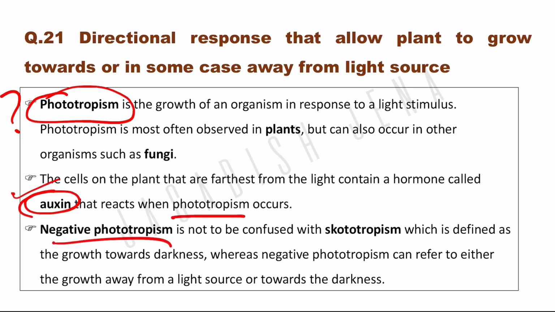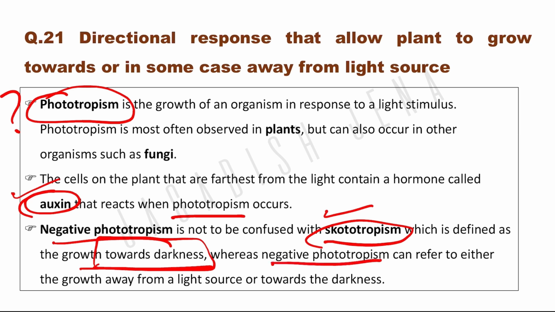Negative phototropism should not be confused with scototropism. What happens in scototropism? The tendency of a plant to grow towards darkness. But in negative phototropism it can either grow away from light or towards darkness. Okay.